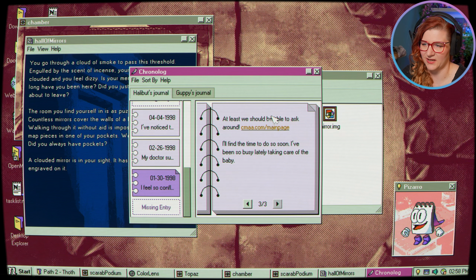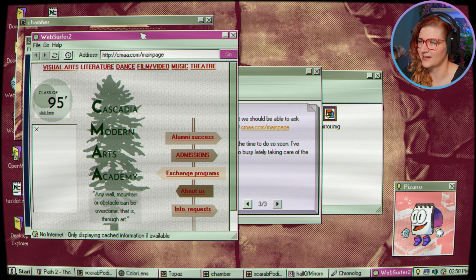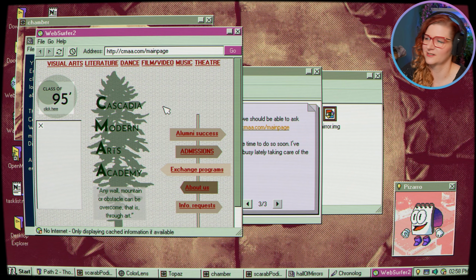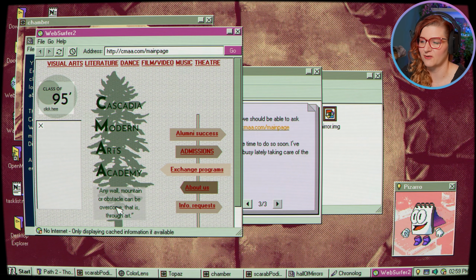CMAA main page. I'll find the time to do so soon. I've been so busy lately taking care of the baby. Okay, so that happened at the time we were a child. Okay, and now we get a new page for our web server. Escadia Modern Arts Academy. Any wall, mountain, or obstacle can be overcome. That is, through art.